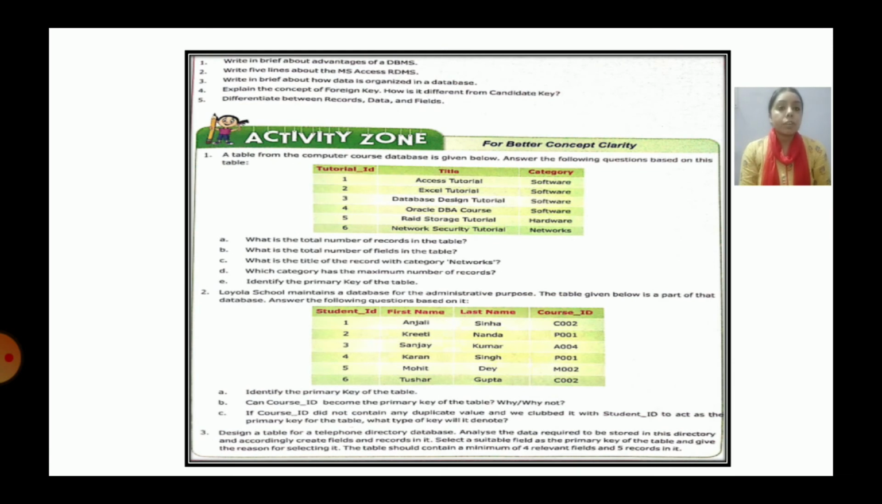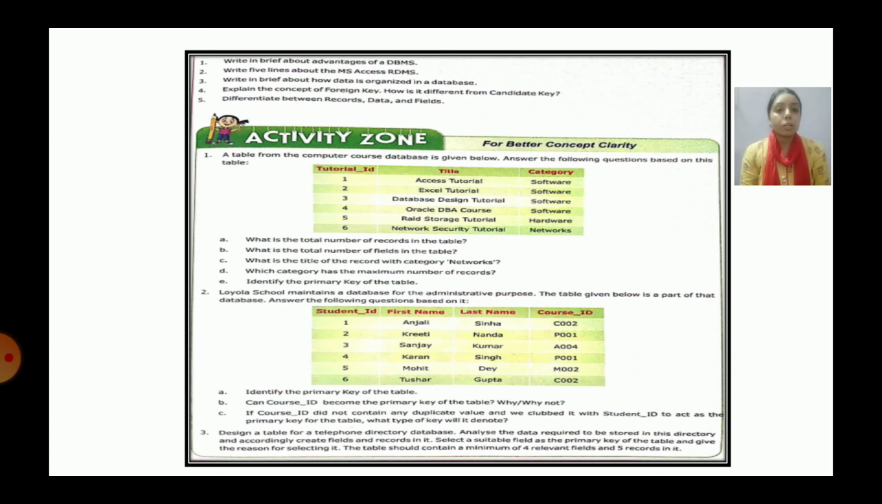The first question is, write in brief about the advantages of DBMS. So in this you have to write down that database management system is a computerized record keeping system which helps us to access and manipulate the data, and the advantages are, it helps in reducing the data redundancy. Actually it removes the data redundancy by specifying one of the fields as the primary key, and it helps in the speedy access of the data and helps to extract the information with the help of various database objects like queries, reports, forms and tables.